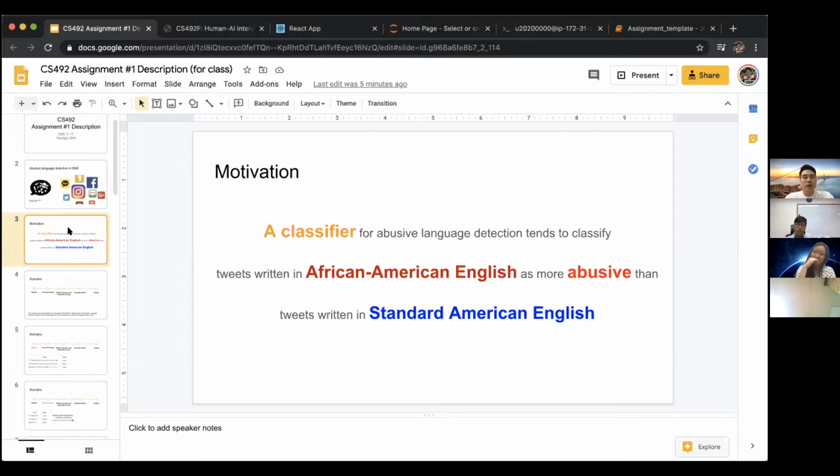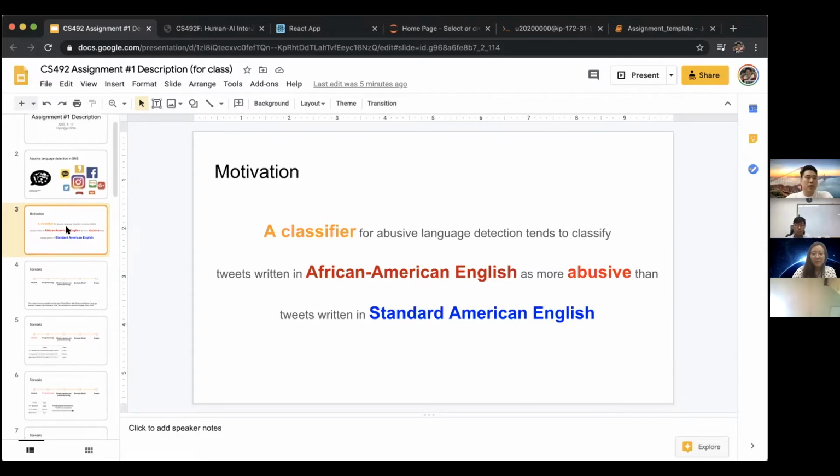So in this assignment, we are first figuring out whether this bias actually exists in a certain data set. And after we figure out there's a bias, we are going to mitigate it. So there are two objectives of this assignment.